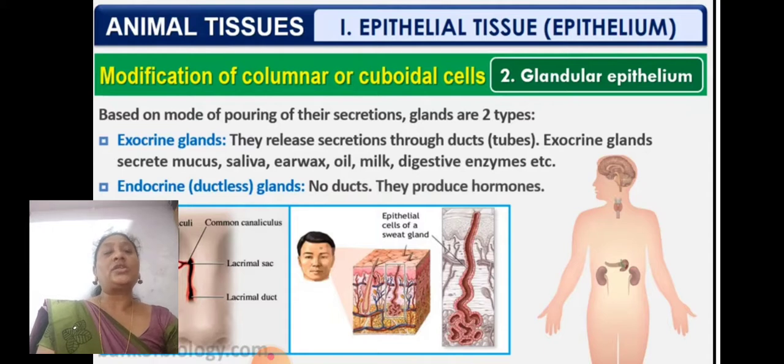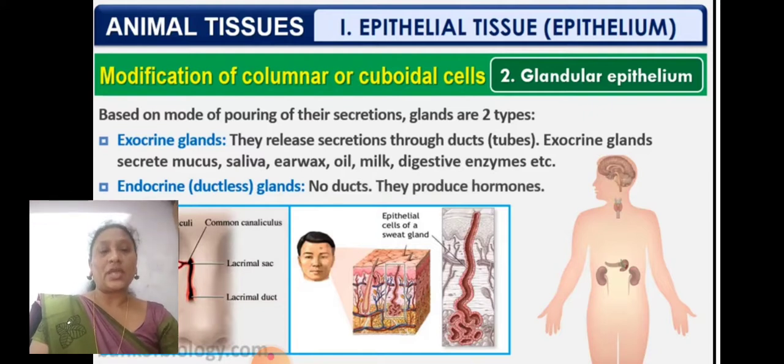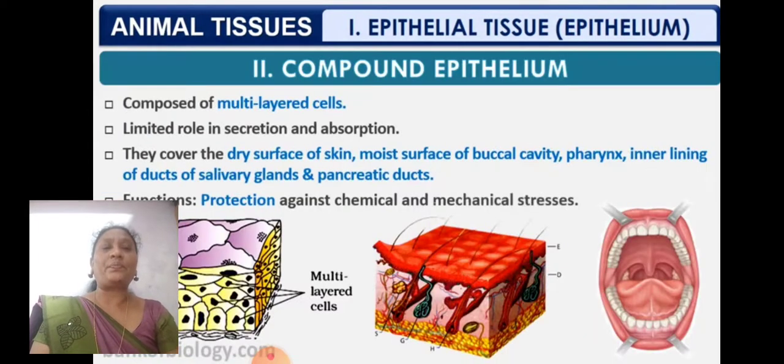The exocrine glands release secretions through ducts to the tubes. Exocrine glands secrete mucus, saliva, earwax. Earwax we call cerumen. Earwax, oil, milk, digestive enzymes, etc. These are all exocrine gland secretions. Endocrine glands are the ductless glands, no ducts. They produce hormones: thyroxine, adrenaline, pituitary gland growth hormones. These are all endocrine gland secretions.